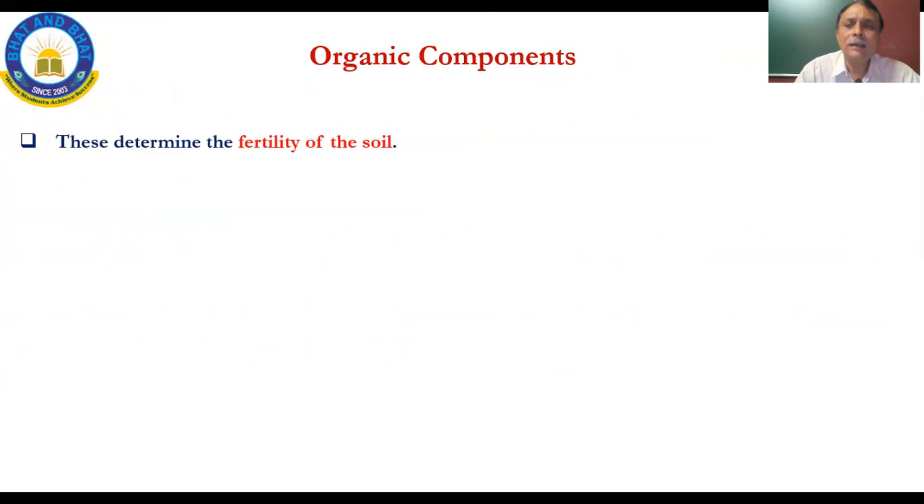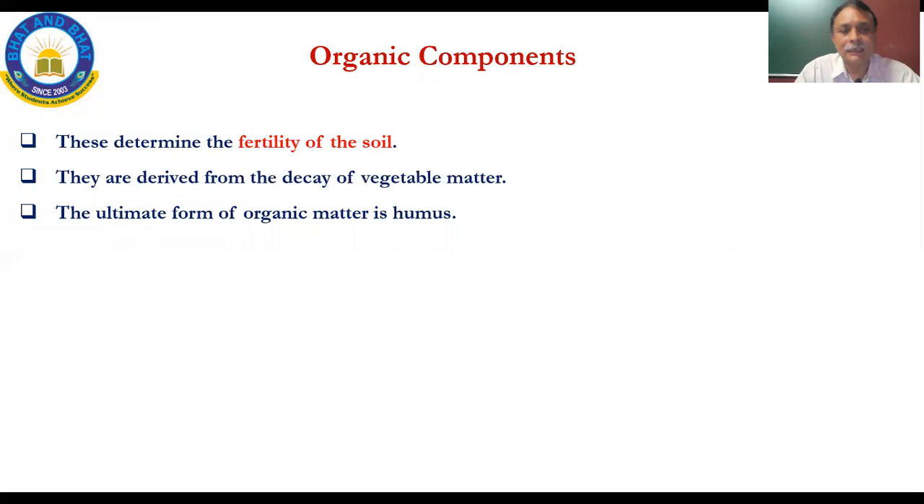The second part is the organic component. These determine the fertility of the soil. They are derived from the decay of vegetable matter. Basically, anything that is biodegradable and that lies in the soil makes the soil more fertile. The ultimate form of organic matter is called humus.